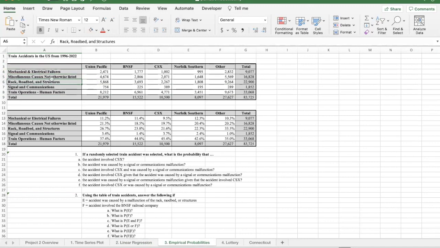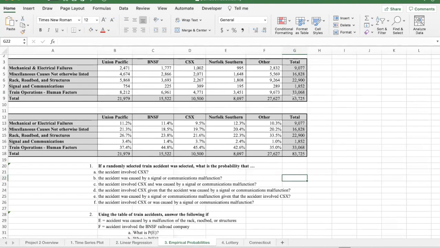Something related to the track or the roadbed or structures caused the accident. Sometimes it's signaling. Train takes the signal, goes on the wrong track, and then there's an accident. And then there are human errors involved as well. The randomly selected accident was selected at random. What's the probability that the accident involves CSX?